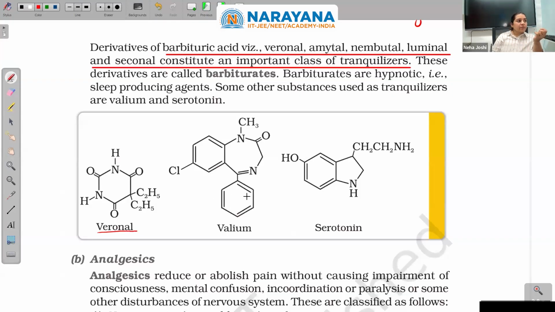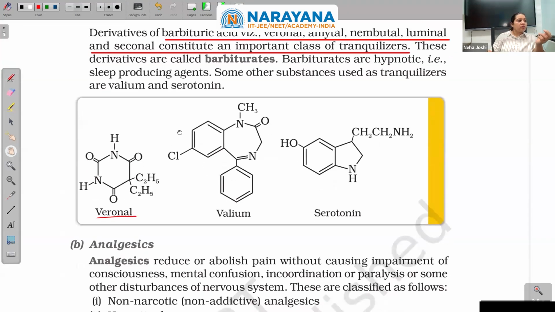Now, valium is a different type. Some other substances which are used are valium and serotonin. They are not barbiturates. Veronal is a barbiturate.